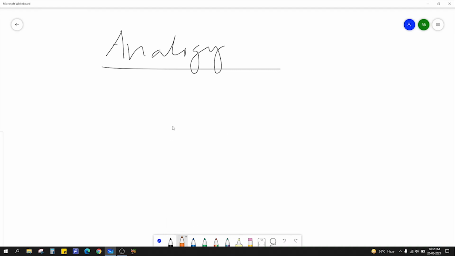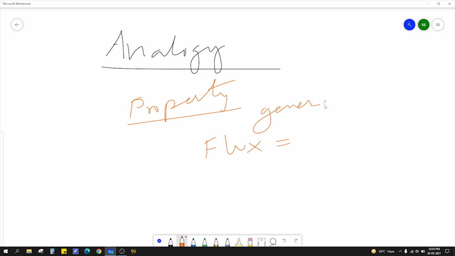So I'll write you one equation. Suppose we have some property here. The property can be anything. It can be momentum, it can be heat, it can be concentration, mass. Okay, anything from these three. So basically, this is the general equation, applicable to all the three transfers.